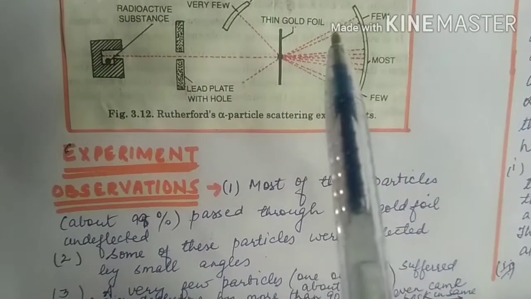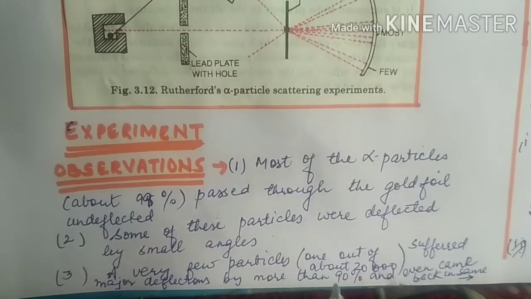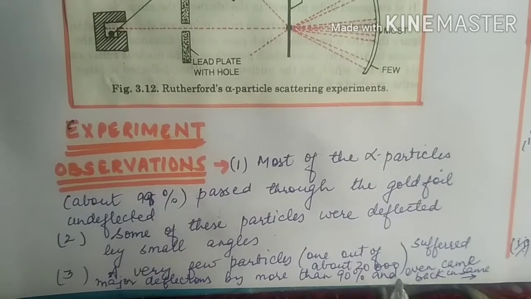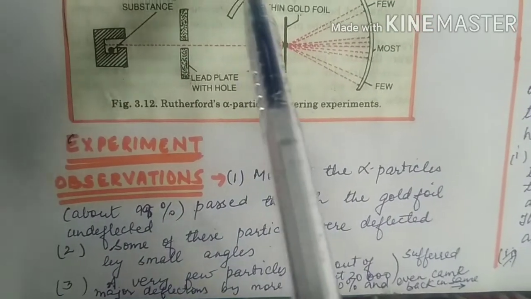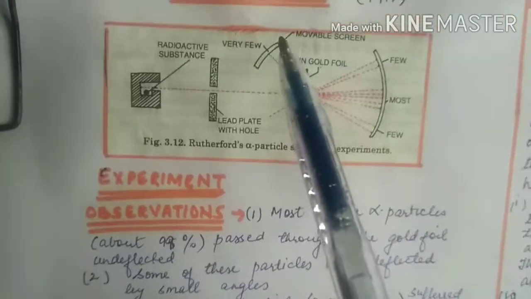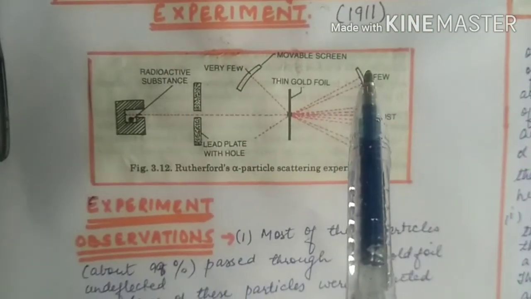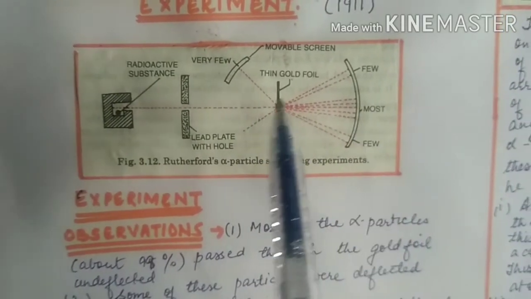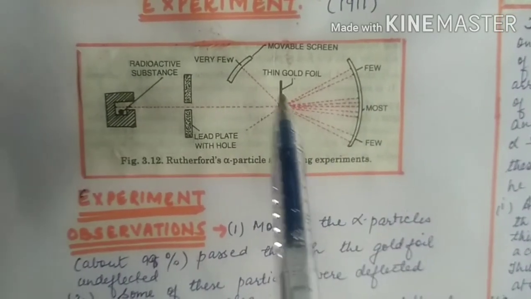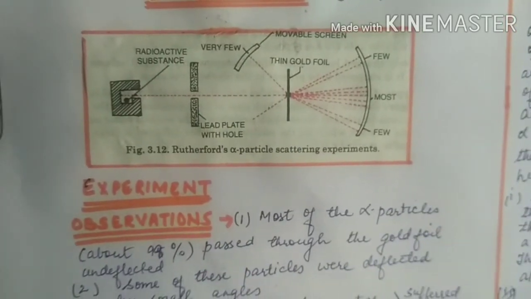Only a few were deflected by small angles, and very few, about 1 out of 20,000, suffered major deflections and even traced their path back in the opposite direction. So this is how the experiment could be seen: most of the rays pass straight, few through angles, and very few, on a movable screen, are obtained backwards.